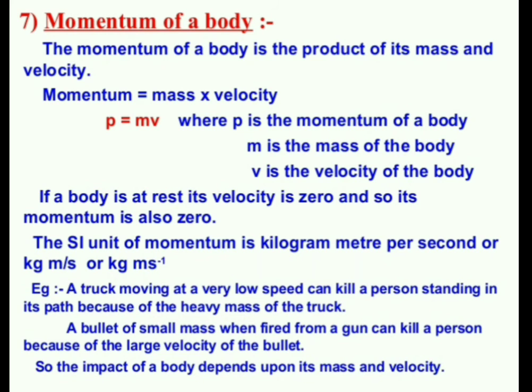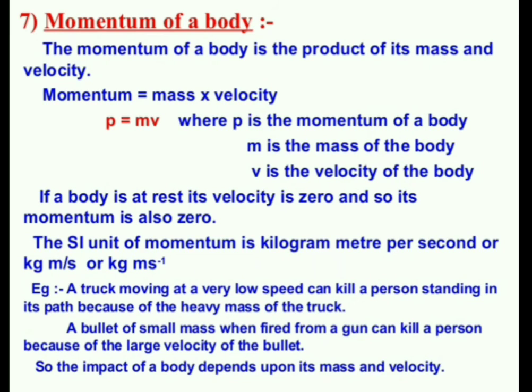Next, if a body is at rest, its velocity is 0 and so its momentum is also 0. It is quite easy to understand.